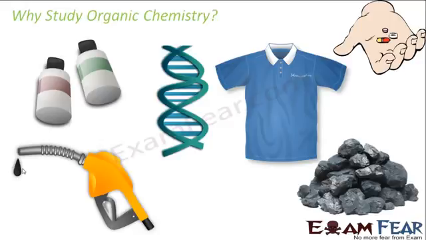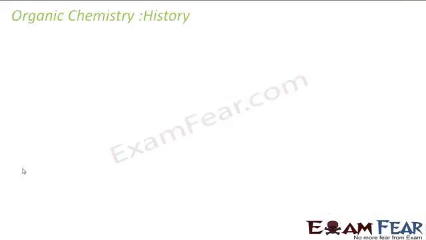So since organic compounds have huge application in our day-to-day life, it is good to understand organic chemistry. As I told you, the definition of organic compound was nothing but a compound which has carbon, but with some exceptions. Now, why did this word organic come? From where did this word organic come? There's a good history for that.